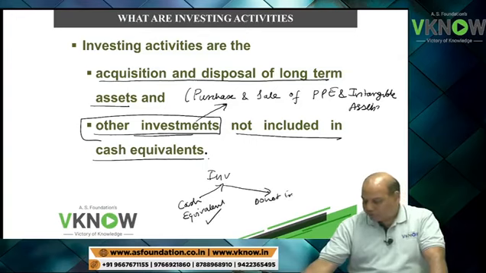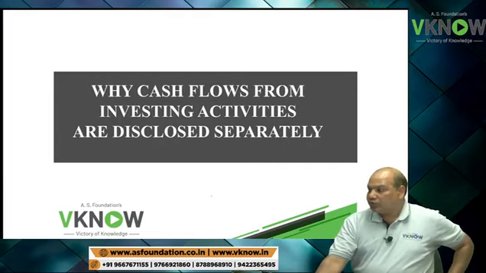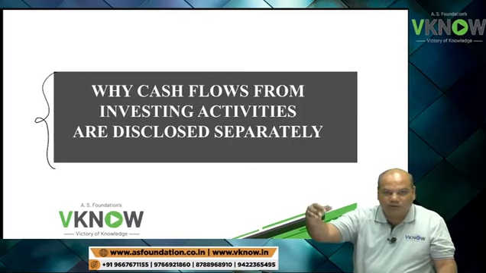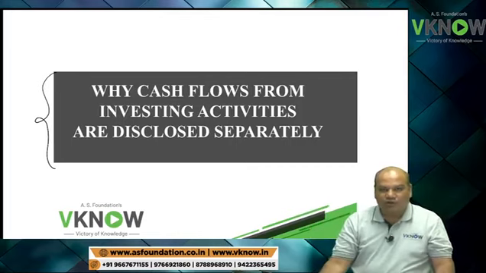Now your question would be, what was the need to disclose cash flow under investing activity? When you are reading the cash flow statement, you will find they have shown you purchase of machine, purchase of land, purchase of building, investment in subsidiary, investment in joint venture, sale of asset.